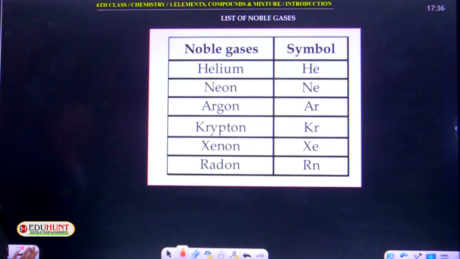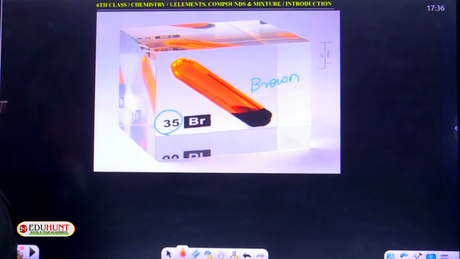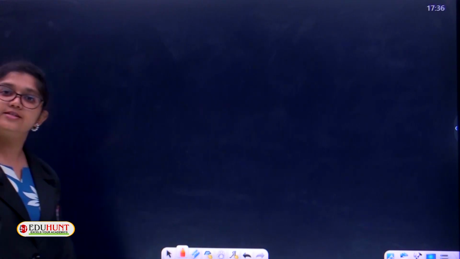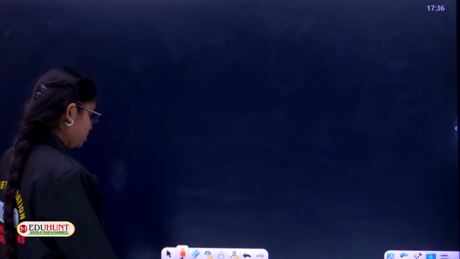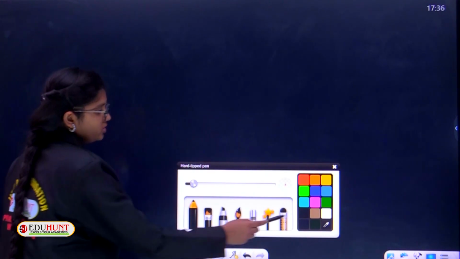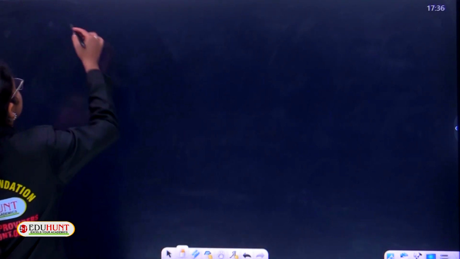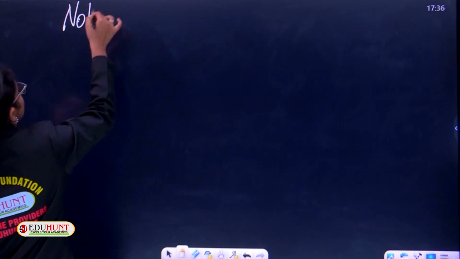And coming next is the last one. The last classification in the element section, what's that? Noble gases.